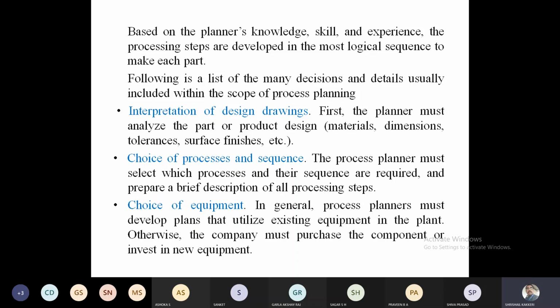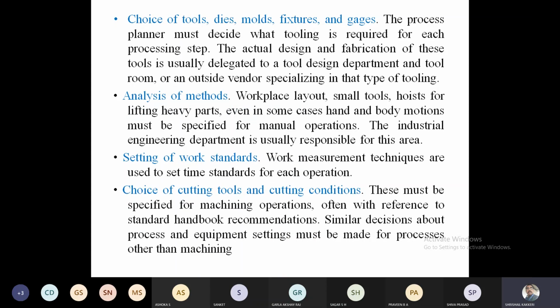and from the production engineers, and the planning engineers should have connectivity with the design engineers and the manufacturing engineers, all this. Okay, then he should have some idea about what kind of tools and the dies and molds are required, and fixtures are required, and different types of measuring devices are required. If these are available, place the order, or if small changes can be done within the available setup only, he can do it. And in total, he has to understand or analyze the method, how the route has to be followed. Okay, and setting the work standards.